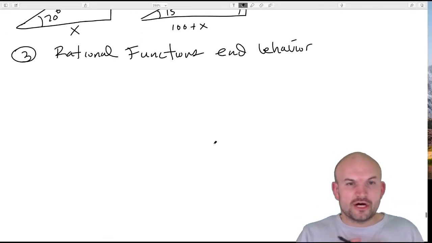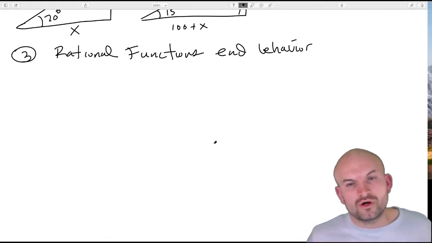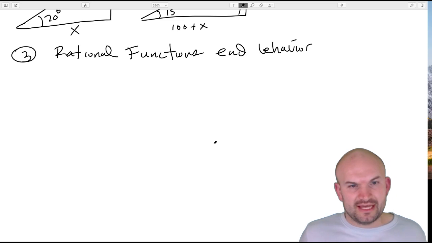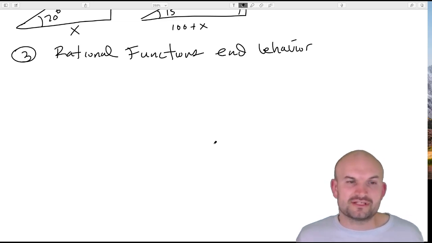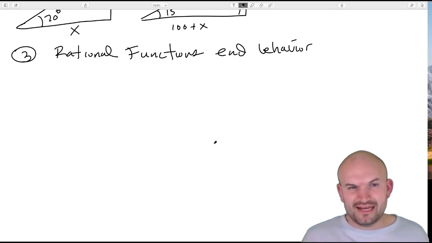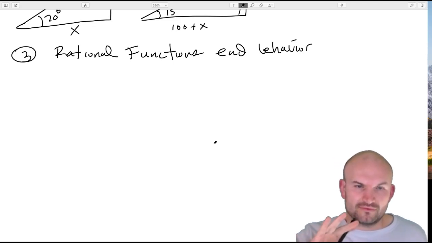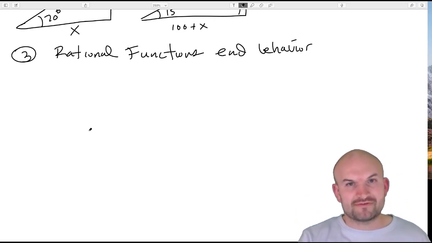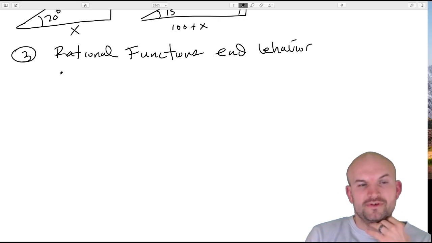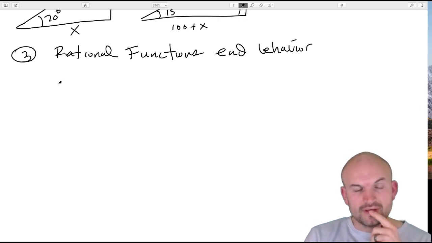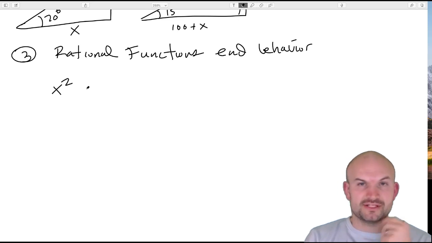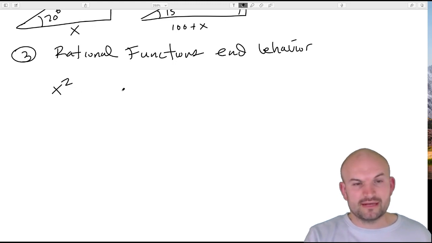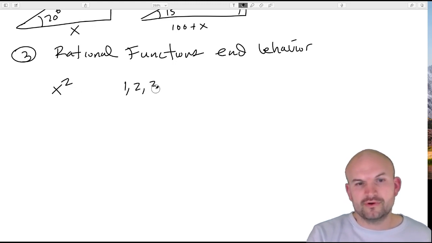All right, so the next one is understanding the end behavior for rational functions. I'm going to do kind of a higher-level approach, not really calculus, but something that gets into understanding how graphs grow. If you just think about numbers, for instance, if I had x squared, and I keep plugging numbers in for x, they're going to keep getting larger and larger. Let's just pick 1, 2, 3, 4.